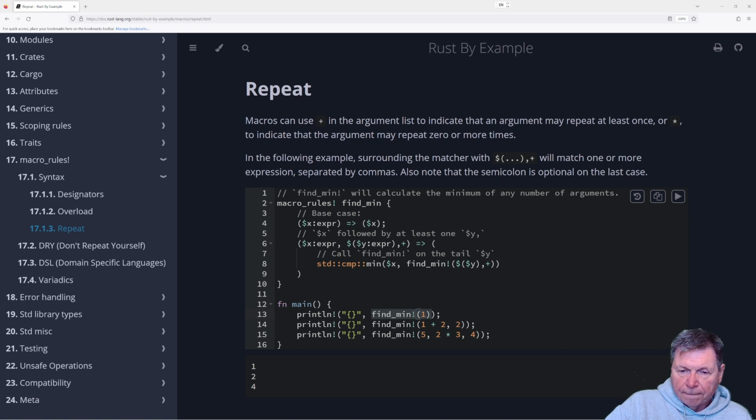Interesting. So y is an expression, so it's evaluating y. But if there's nothing to evaluate, then it does nothing. Again, fascinating. That's some tricky little syntax going on here.